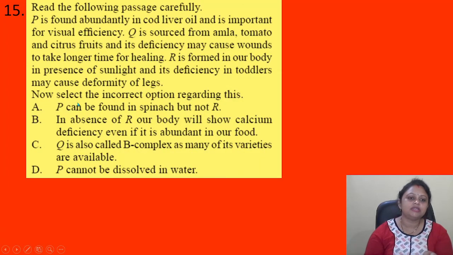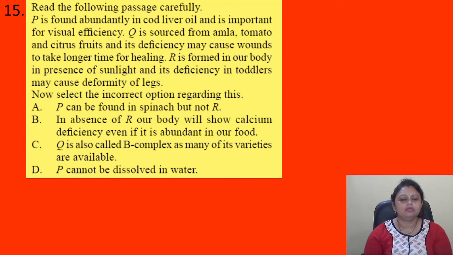Coming to the next question. P is found abundantly in cod liver oil and is important for visual efficiency. Q is sourced from amla, tomato and citrus fruits, and its deficiency may cause wounds to take longer time for healing. R is formed in our body in the presence of sunlight and its deficiency in toddlers may cause deformity in legs. Okay.